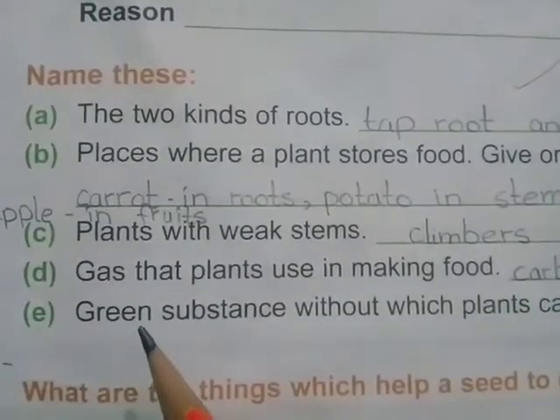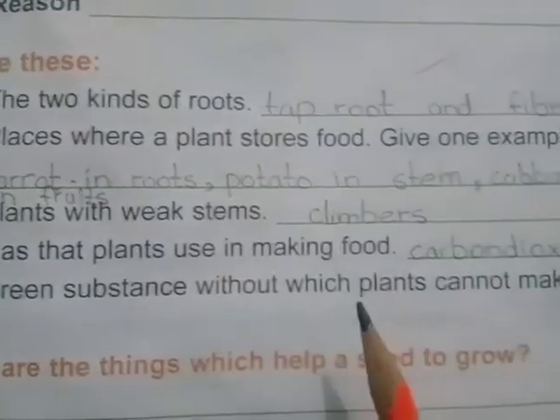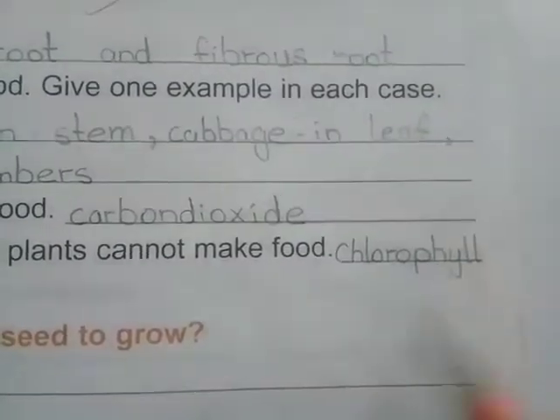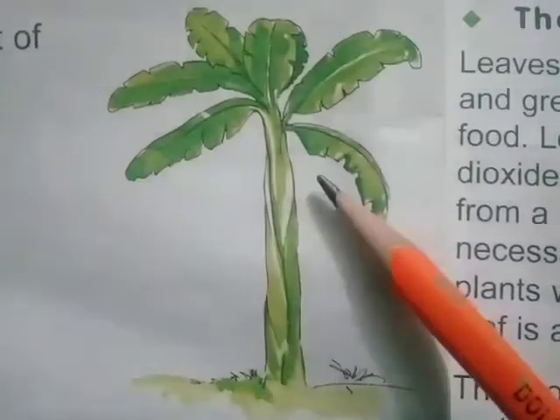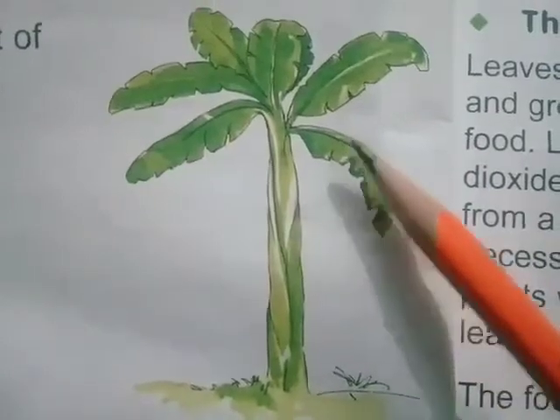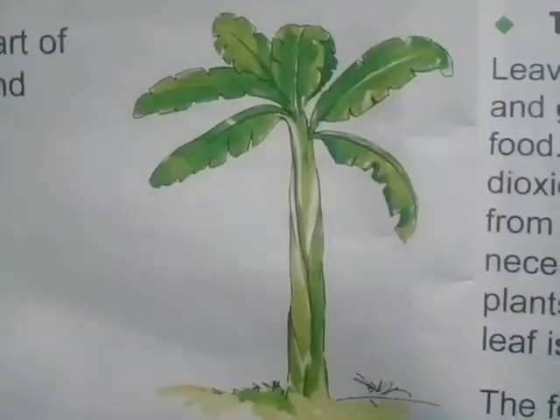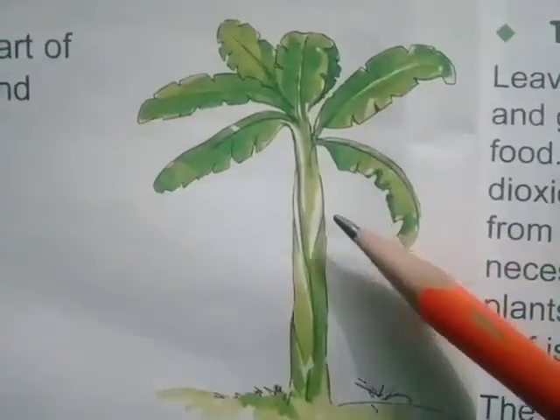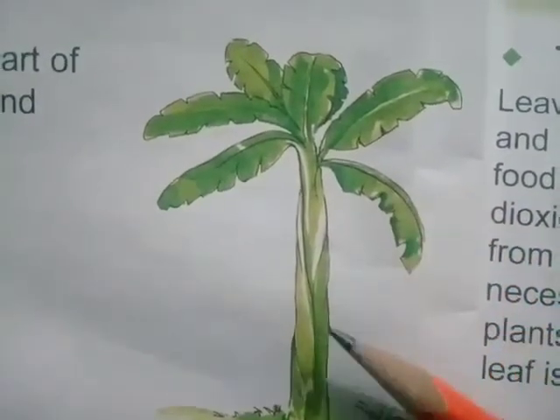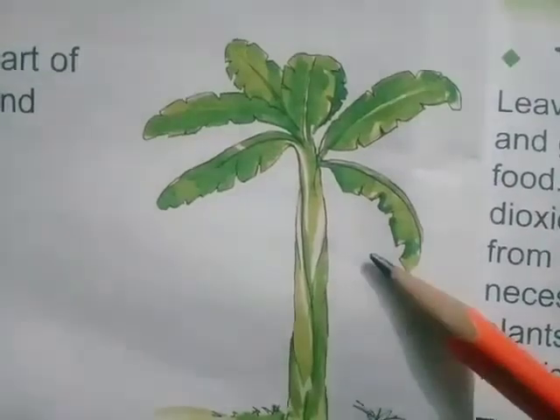The fifth statement is green substance without which plants cannot make food. The answer is chlorophyll. Look in this picture. Leaf gets green color from the substance called chlorophyll. This substance is necessary for the leaves to make their food. That is why only plants with green colors can make their food.